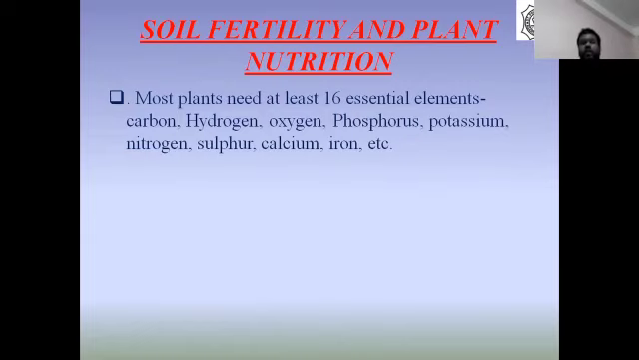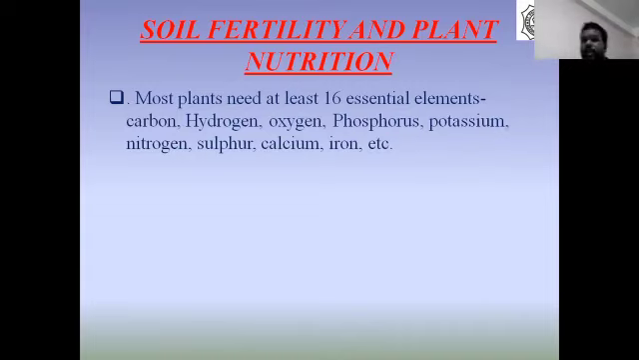Soil fertility and plant nutrition. Regarding soil fertility, most plants need at least 16 essential elements. Among the 16 essential elements, we have carbon, hydrogen, oxygen, phosphorus, potassium, nitrogen, sulfur, calcium, iron, manganese, zinc, etc. These 16 elements are very helpful for the growth of plants and for plant nutrition. Plant nutrition is the process of absorption and utilization of essential elements for growth and reproduction.